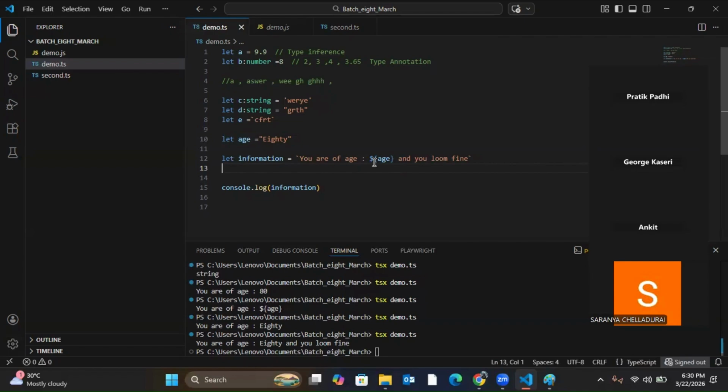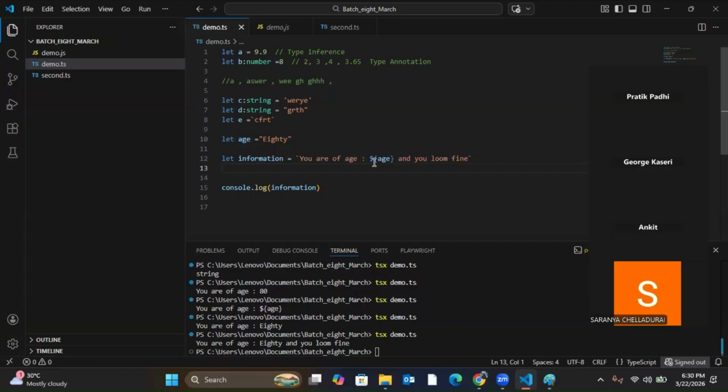If you don't want to use any variable and directly print simple static text, then use single quote or double quote, no issue. But if you want to use a variable value and print it inside a string, then you have to use backtick and dollar with curly braces and the variable inside the curly braces. Simple.